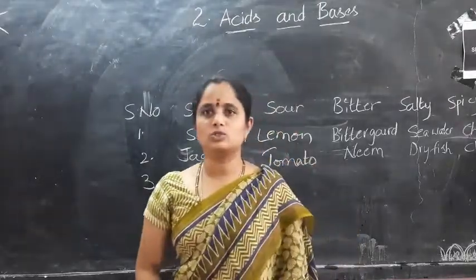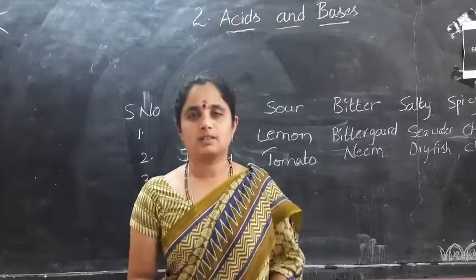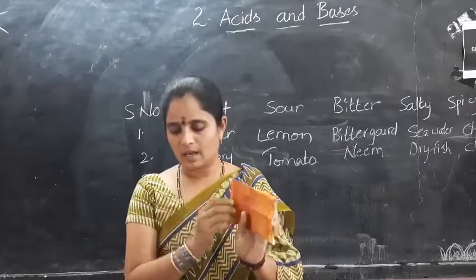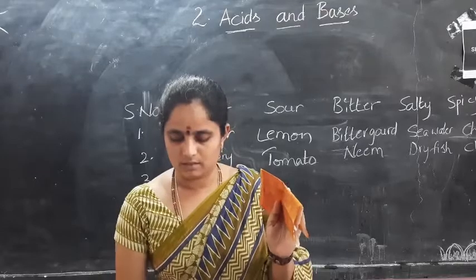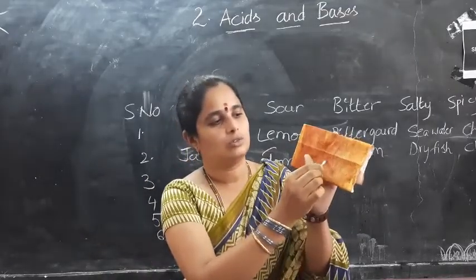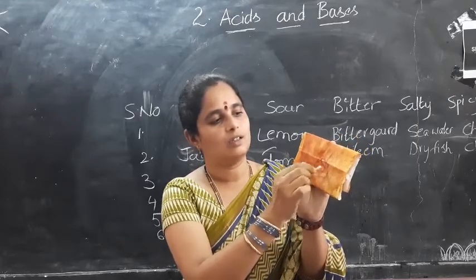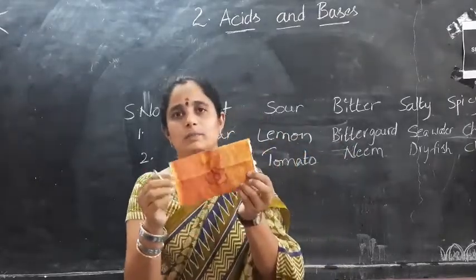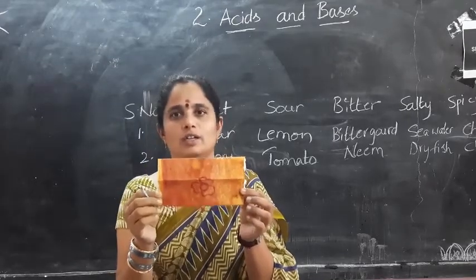Okay, now let us do a small activity. Take a paper and rub a turmeric paste over the paper. I prepared this turmeric paper and I will draw a flower with an earbud which is dipped in soap water. So, what is the color of the flower? Is it yellow in color or is there a change in the color? Does it remain the same? No. The flower color is changed to red.